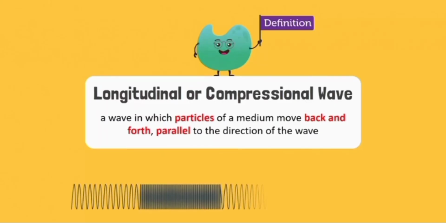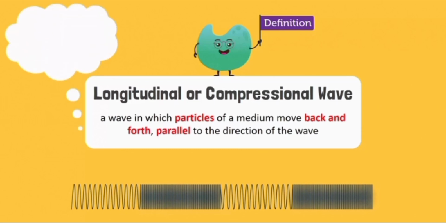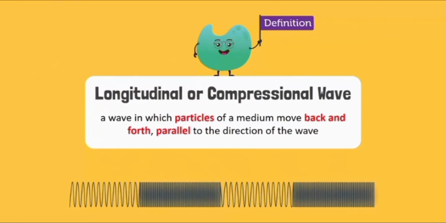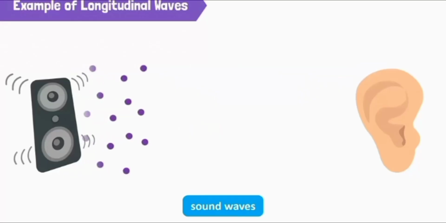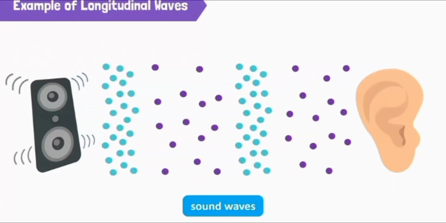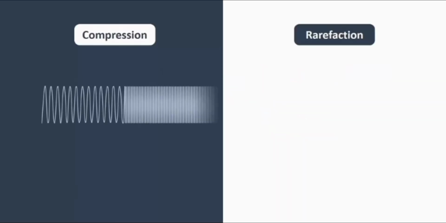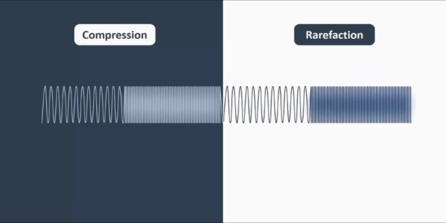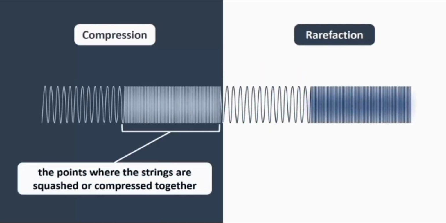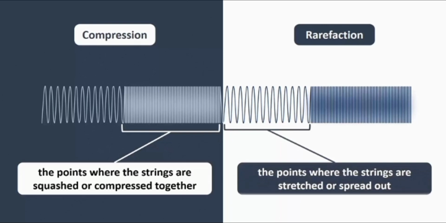A wave in which particles of a medium move back and forth, parallel to the direction of the wave, is called a longitudinal wave or a compressional wave. Sound waves are an example of longitudinal waves. In a longitudinal wave, the points where the strings are squashed or compressed together are called compressions. The points where the strings are stretched or spread out are called rarefactions.